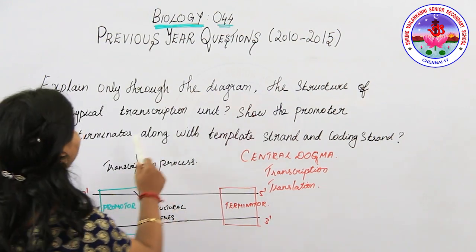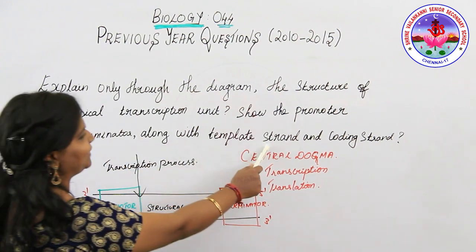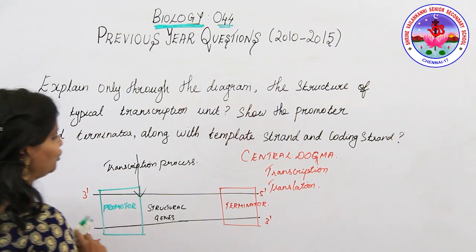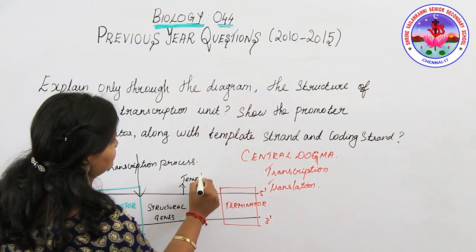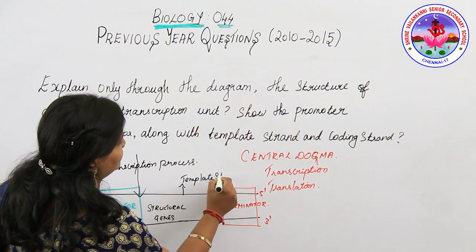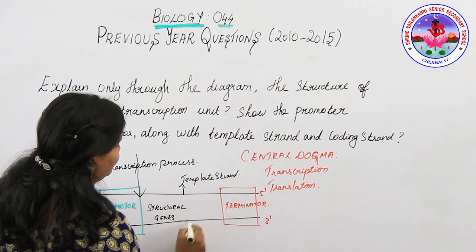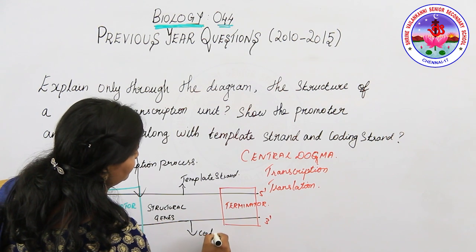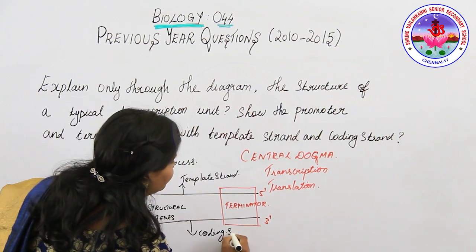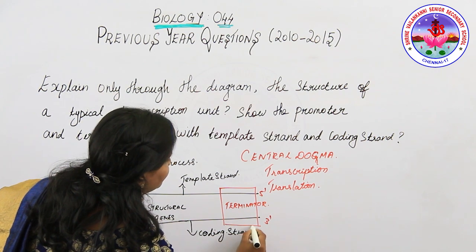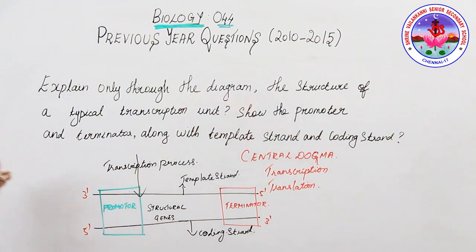Along with this we are going to mark the template strand and coding strand. First will be the template, and the second strand will be the coding strand. So, the template strand and the coding strand. Make a note of this diagram.